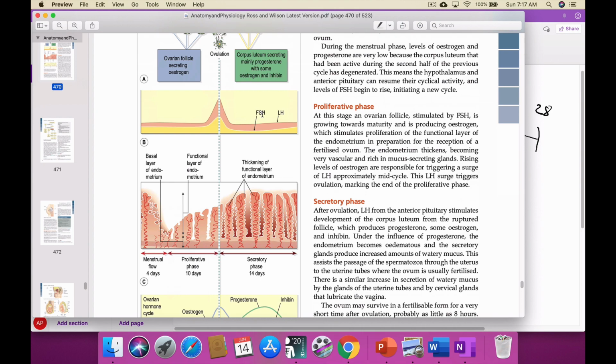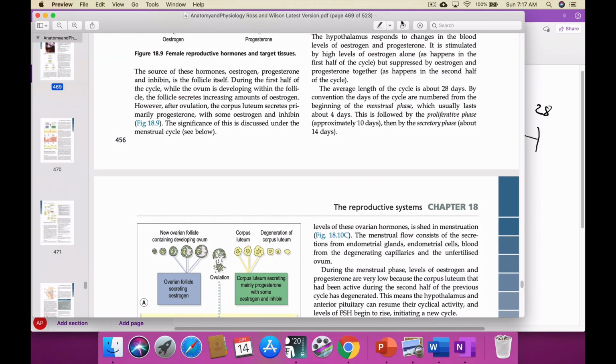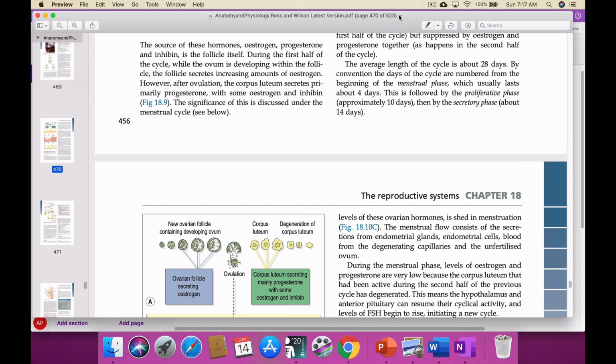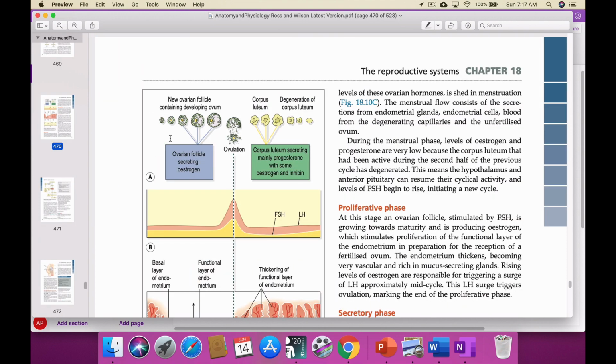The follicle stimulating hormone and luteinizing hormone will go to the ovary and stimulate the ovarian follicle.